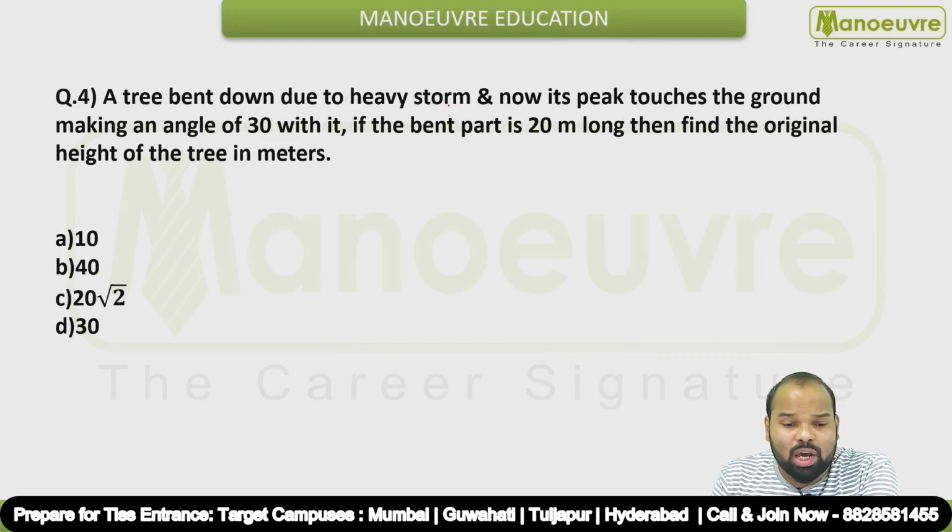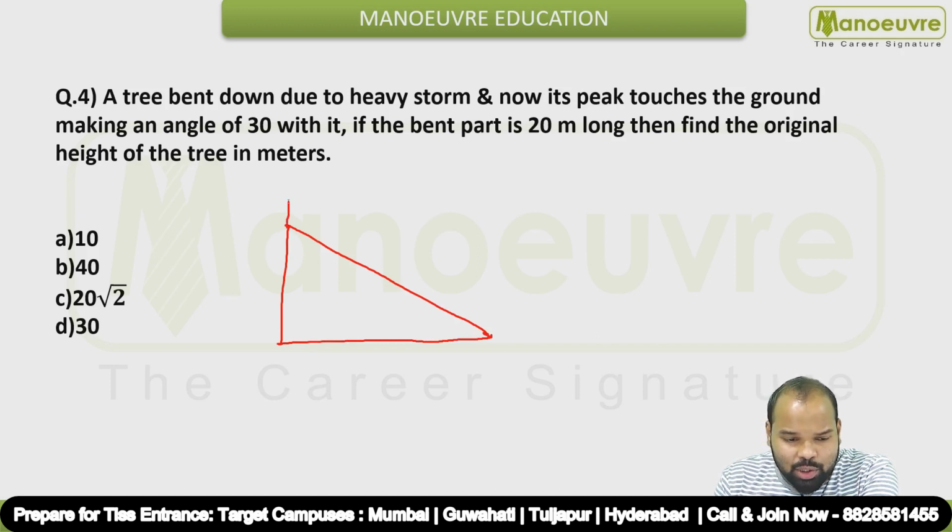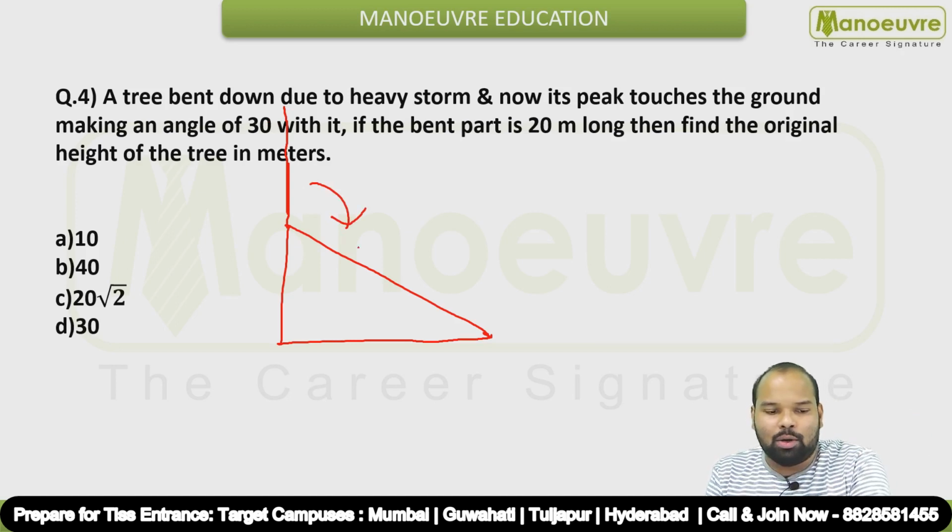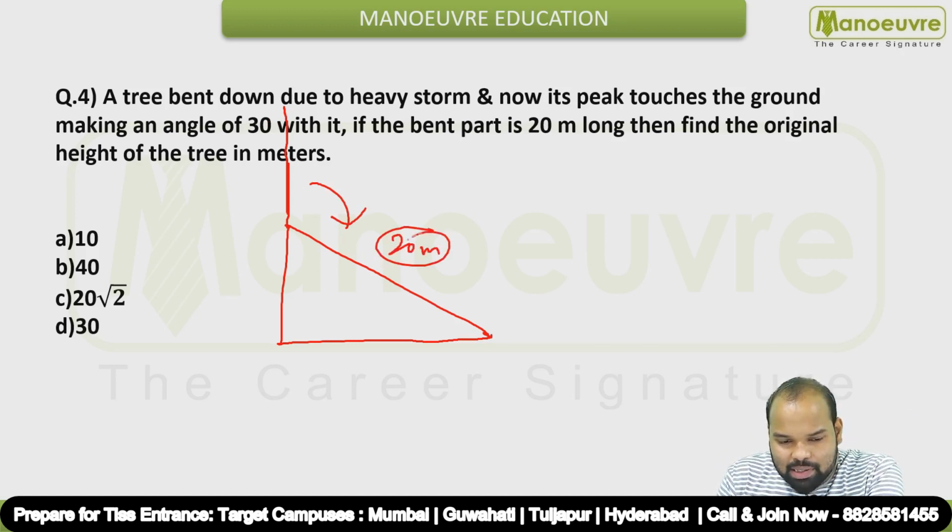A tree is bent down due to heavy storm and now its peak touches the ground, making an angle of 30 degree with the ground. If the bent part is 20 meter long, then find the original height of the tree in meters. Let me draw a diagram for this question. It is of course a right angle triangle. This is the bent part of the tree. The actual tree will be like this, and due to the storm part of the tree is broken down. The broken part is 20 meters guys, and it is making an angle of 30 degree with the ground, and at the base it will make an angle of 90 degree.